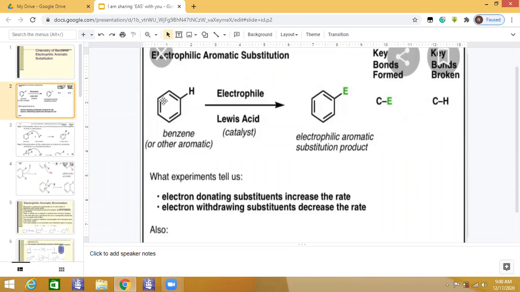Because of the delocalized electrons exposed above and below the plane of the rest of the molecule, benzene is obviously going to be highly attractive to electrophiles, species which seek electron rich areas in other molecules. So that was all about how benzene undergoes the electrophilic aromatic substitution reaction.